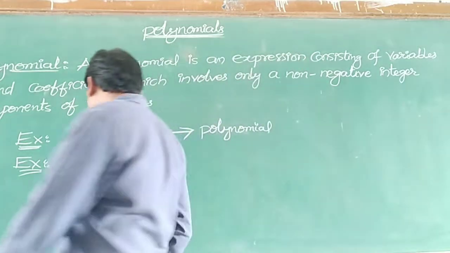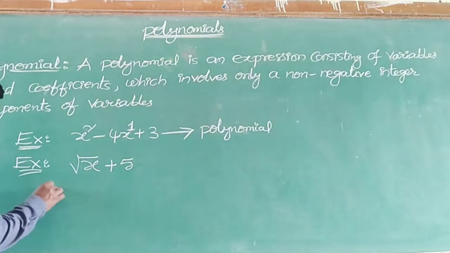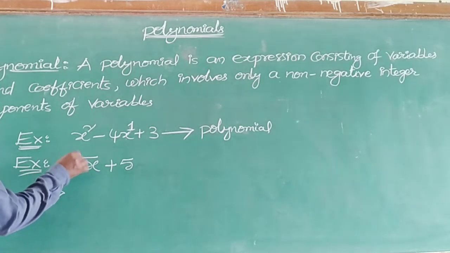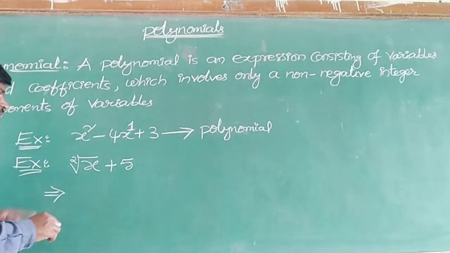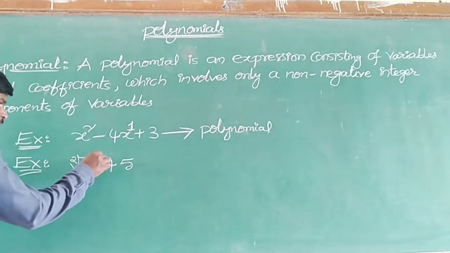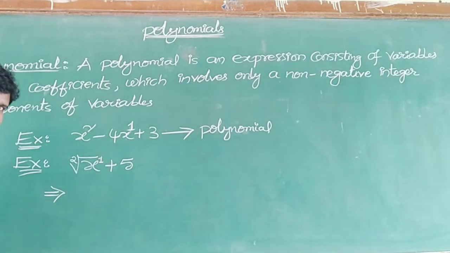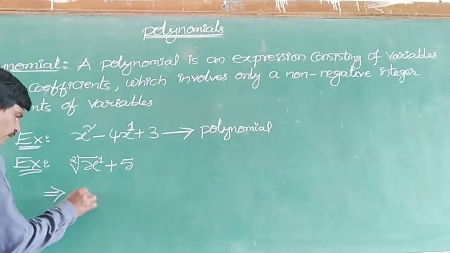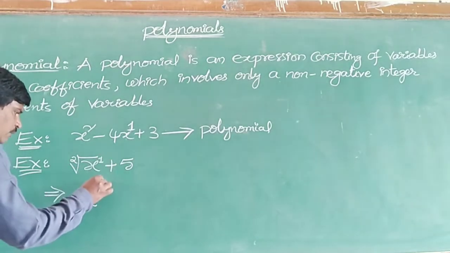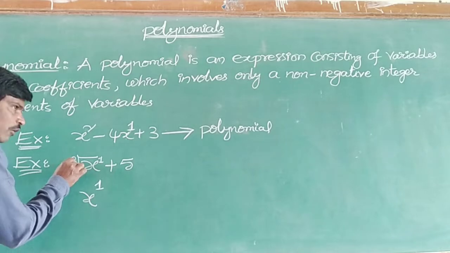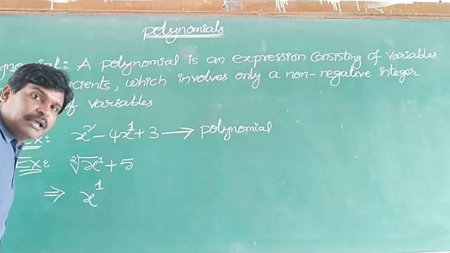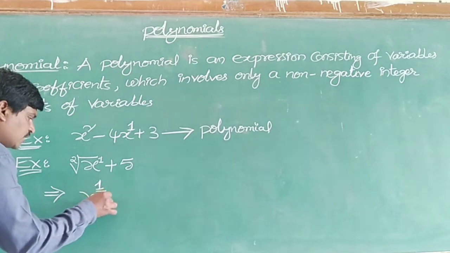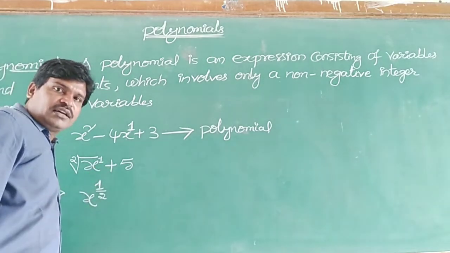Now come to the point here. I am writing this as root x, meaning outside of the radical symbol there is 2, and here x power nothing means 1 we have. Then if you convert this into the exponential form, x power already 1 we have, and outside of the radical symbol there is a number 2 that you write as the denominator.